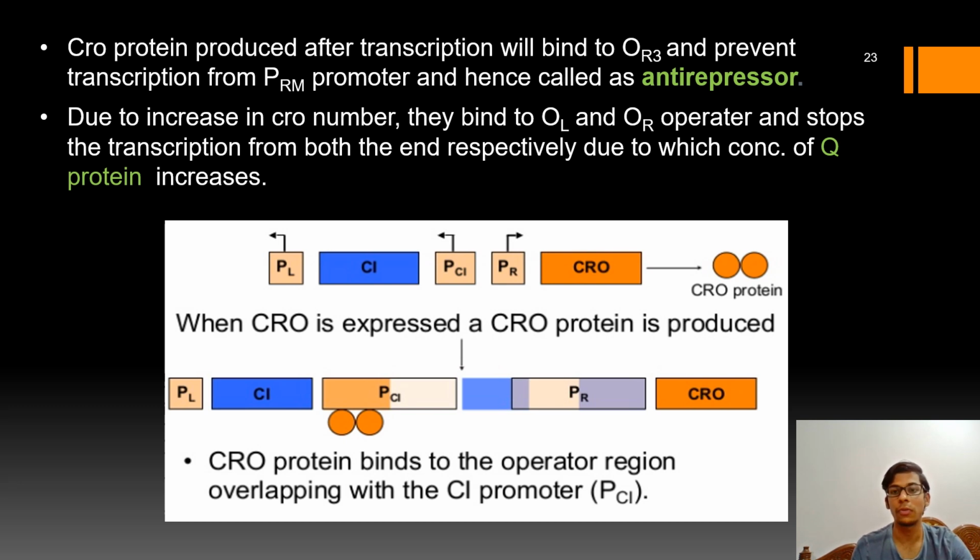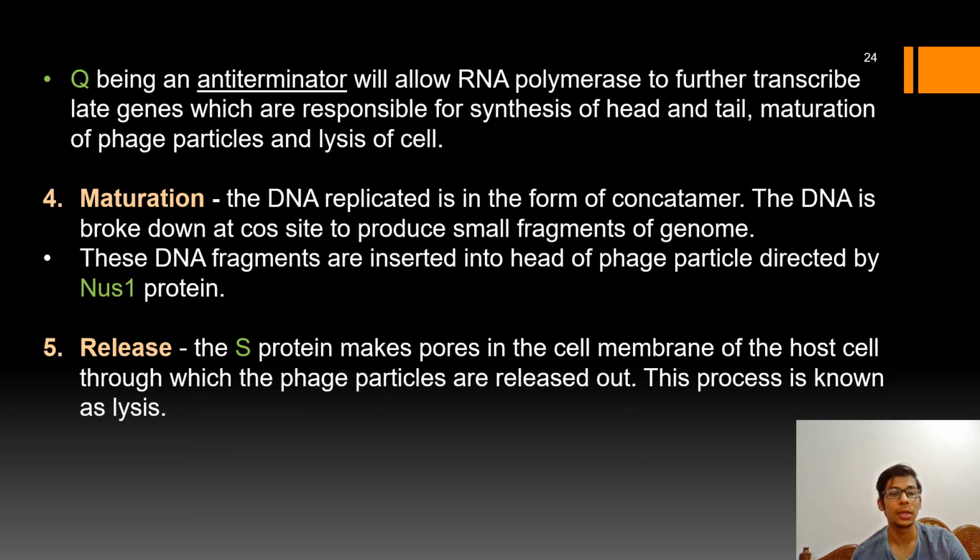Okay, so because of which the concentration of Q protein increases. Now this Q, being an anti-terminator, will allow the RNA polymerase to further transcribe through the TR3 terminator, and it will now transcribe genes responsible for production of head and tail, the genes responsible for the maturation of phage particles, and also the genes responsible for the lysis of the cells.